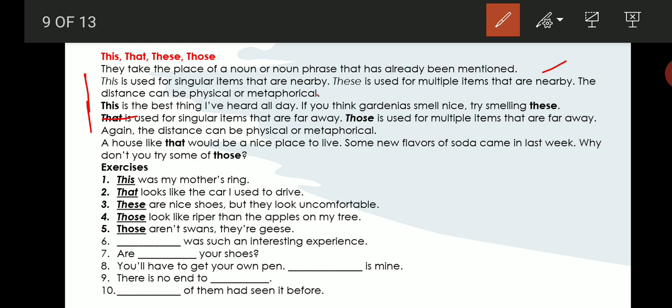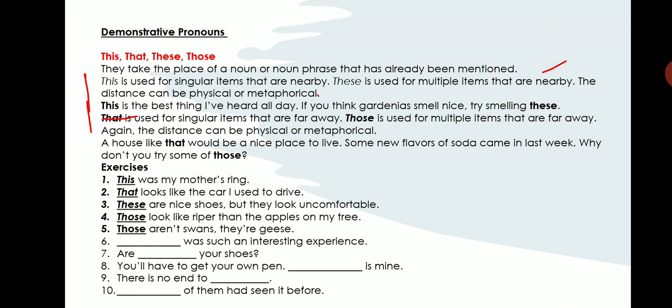Fifth one, those aren't swans, they are geese. So swans are far away from you. You are not able to properly see it. That is why you are correcting somebody else and saying those aren't swans, they are geese. Okay, the rest of the 5 sentences you do on your own.